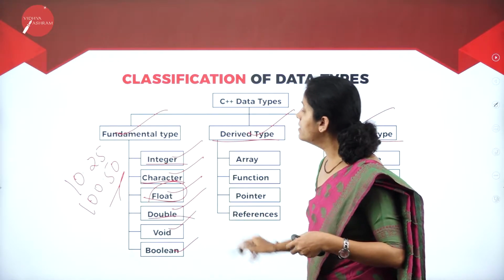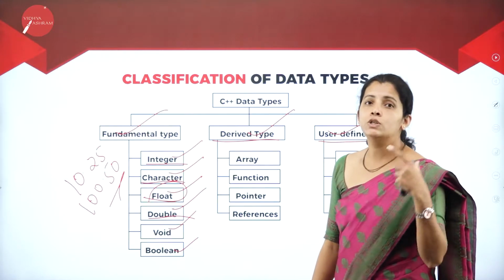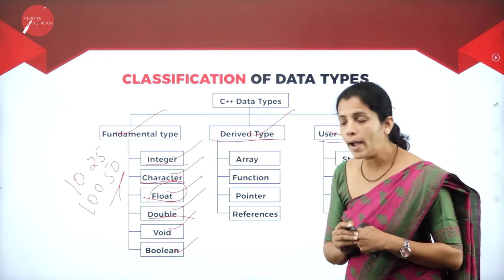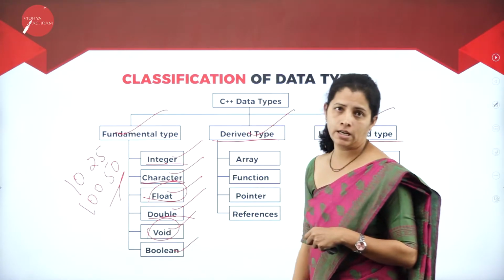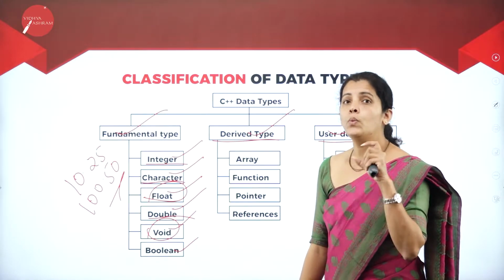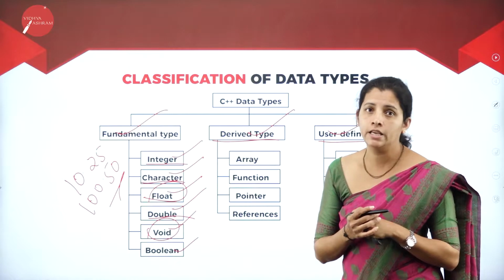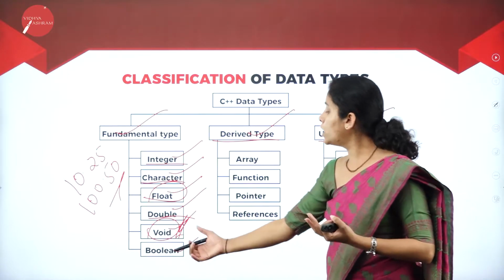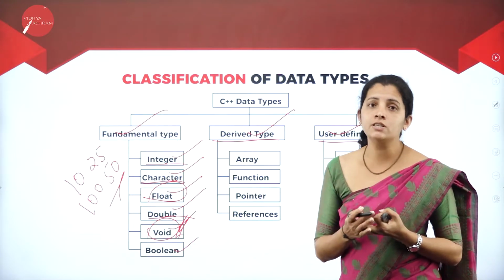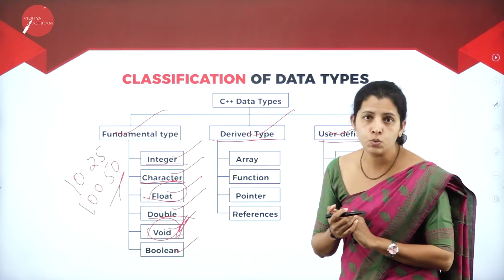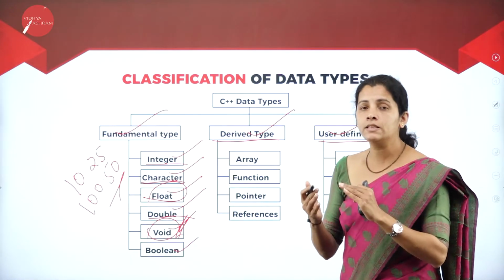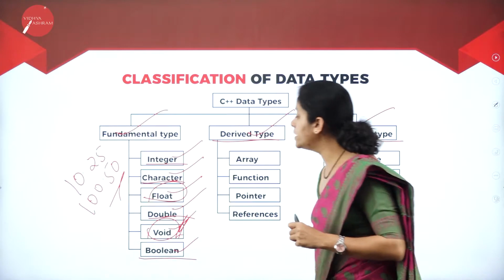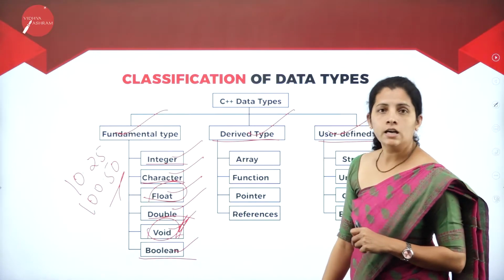Okay, so here double is once again used to represent floating point numbers or fractional values. Then what about the void data type? There are certain situations when we do not want to return anything. At that time, I can use the void data type. Then what is boolean? There are certain situations where I want to represent a true or false value. I want to represent that this is true or this is false. At that time, I'm going to take the help of the boolean data type.